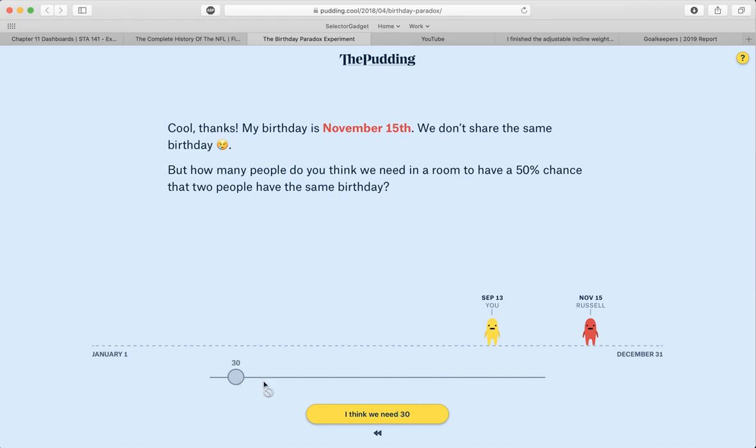And now we get to play around with this. Because I've already gone through this website, it doesn't allow me to change this, but when you go through it, it'll allow you to make a guess here. So we could guess 20, we could guess 5. What do you think?